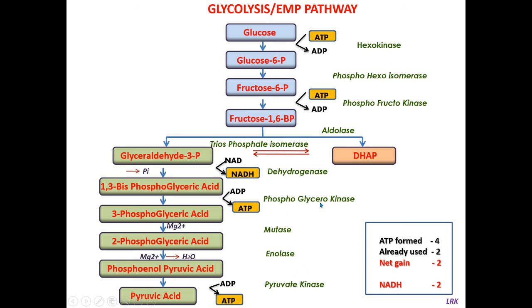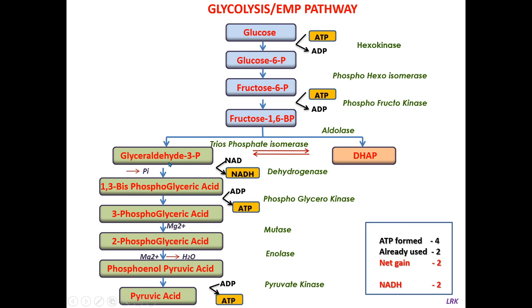Here you can see that a total of 4 ATP are formed. Each glyceraldehyde 3 phosphate gives 2 ATP: 1 ATP here, 1 ATP here. We have 2 glyceraldehyde 3 phosphates, so a total of 4 ATP are formed. And 2 ATP were already used during phosphorylation of glucose to glucose 6 phosphate and phosphorylation of fructose 6 phosphate to fructose 1,6 bisphosphate. Already 2 ATP molecules are utilized here. So the net gain is 2 ATP and 2 NADH.